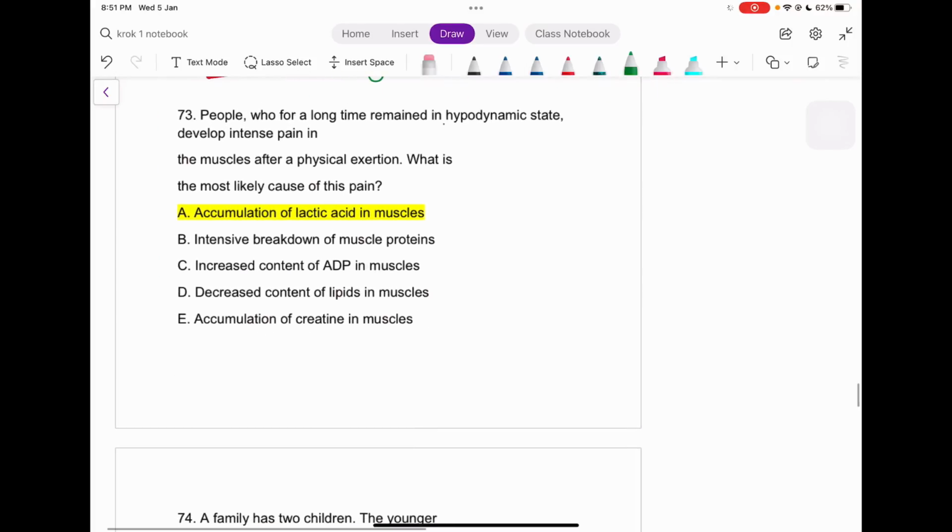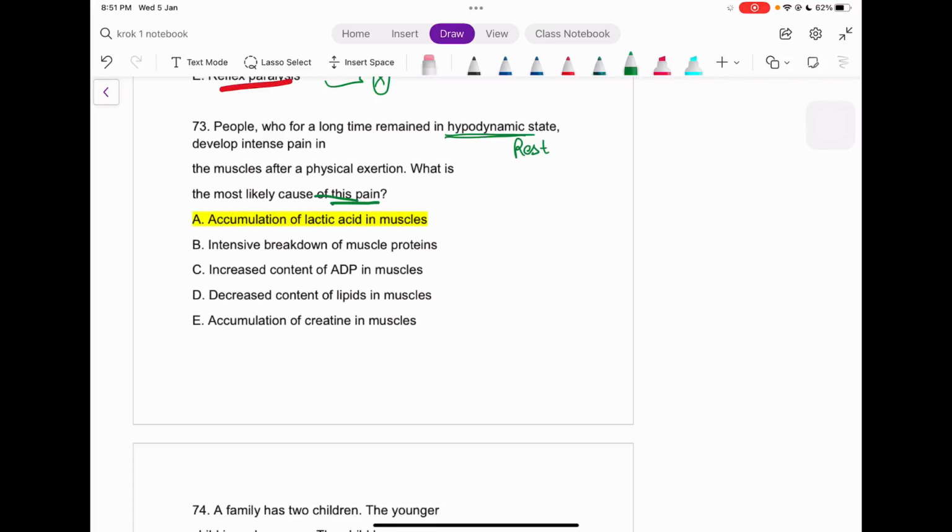People who remained in the hypodynamic stage, which means not in the active stage, but in the rest stage, develop intense pain in the muscle after physical exertion. What is the most likely cause of this pain? See, guys, if you are not working for a long time, what can happen to your muscle? For example, somebody is doing gym, his muscles are hypertrophied. Why did the hypertrophy happen, what is the mechanism behind it? Due to the stress, our muscles adapt.